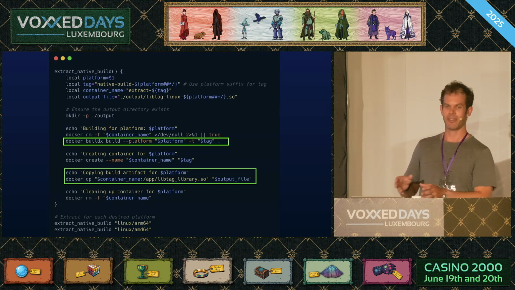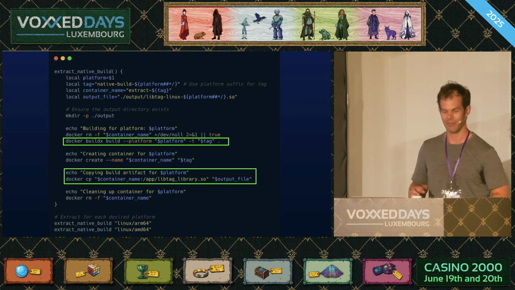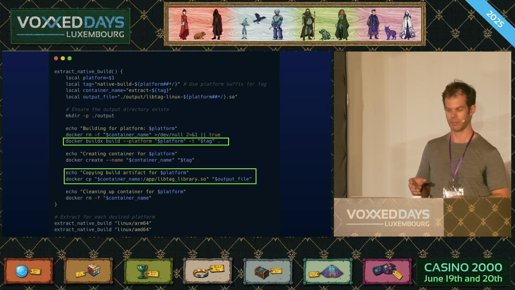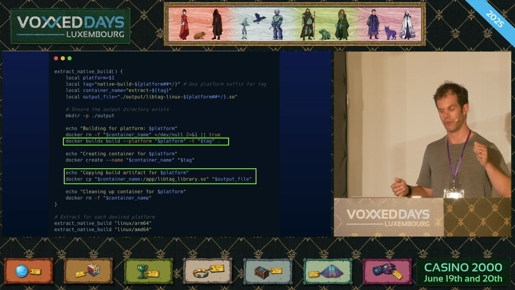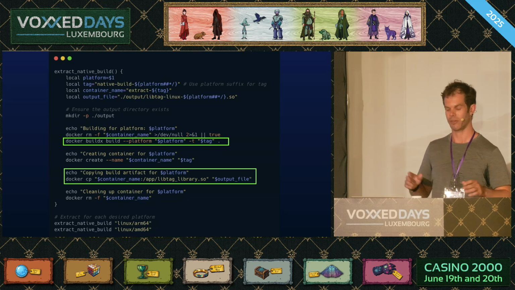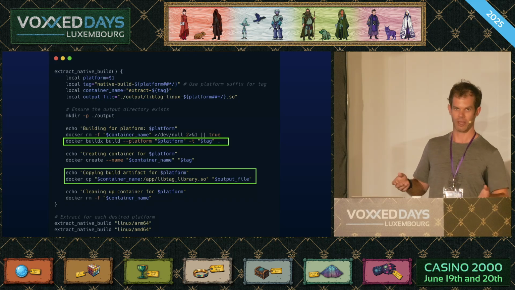So a simple and easy way of doing this, if you're giving a talk to make the point about how this can work, is by modifying the build script to parameterize out the function that builds the actual image. So here at the bottom, you can see we're saying extract native build, ARM64, AMD64. We're using some awful bash scripting to parameterize that out. We run the build essentially twice and we get 2 different libraries out of it.